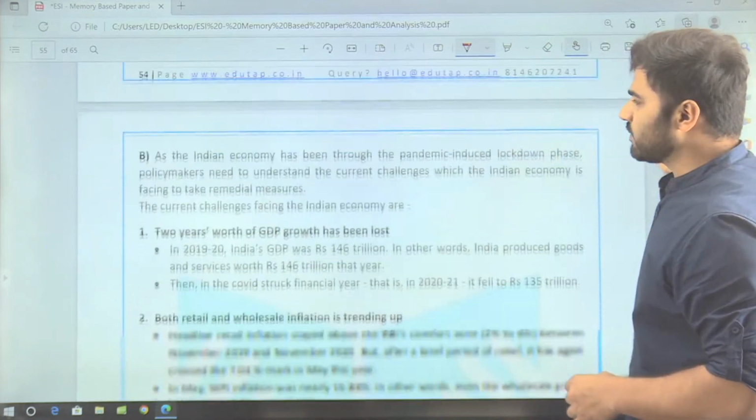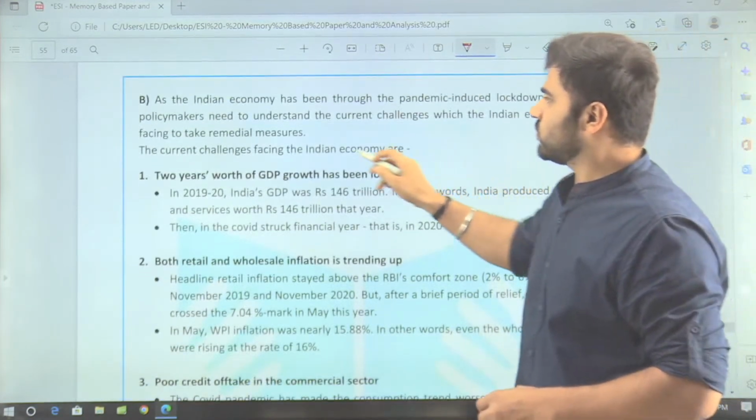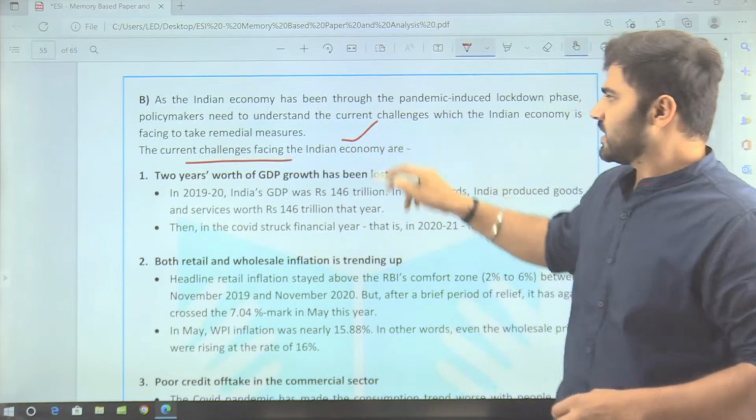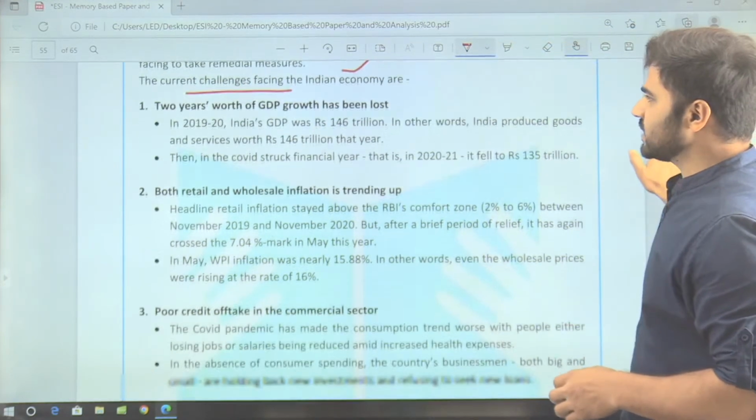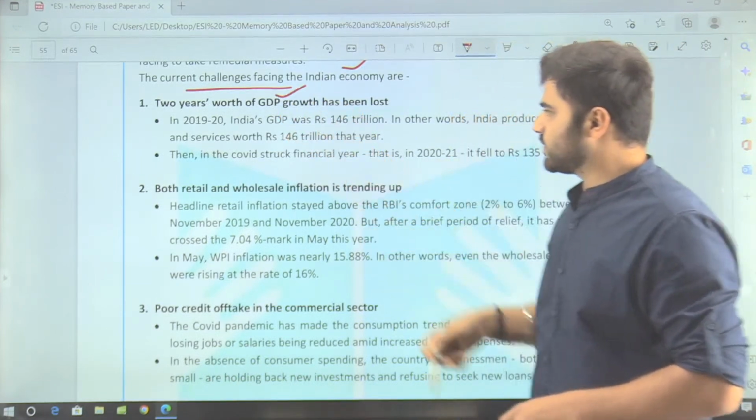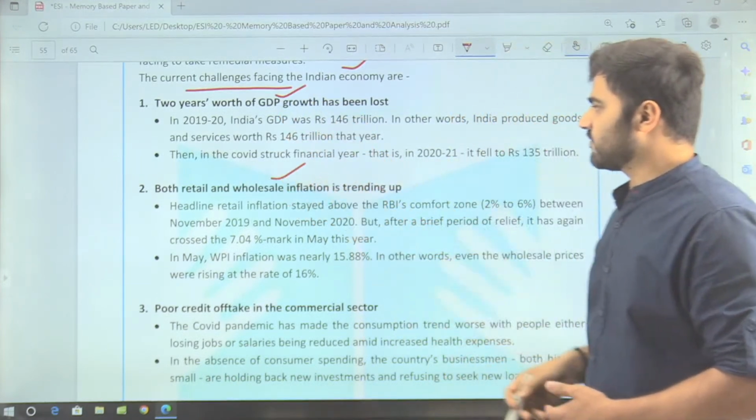Then you can move to part B of this particular question. Here, first of all, you need to mention the current challenges during the outbreak of COVID-19, right? So you can mention the challenges, that is, 2 years' worth of GDP growth has been lost, and both retail and wholesale inflation is trending up.